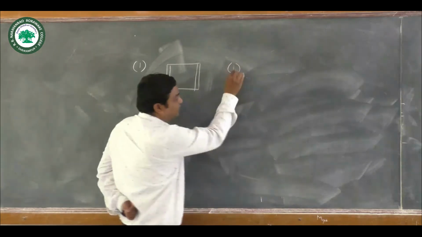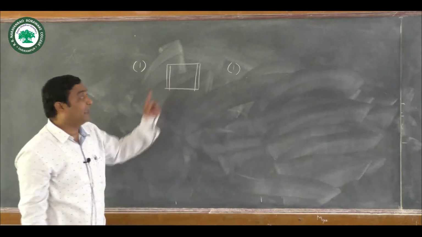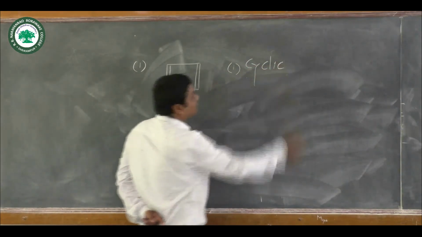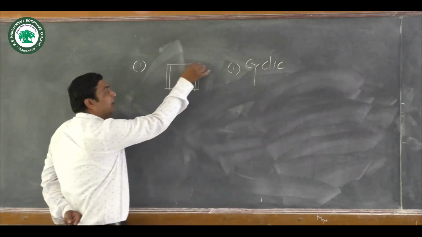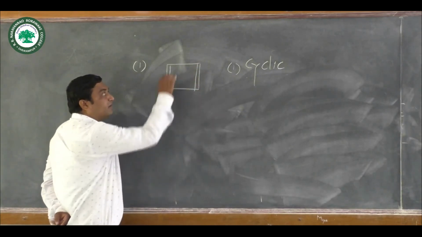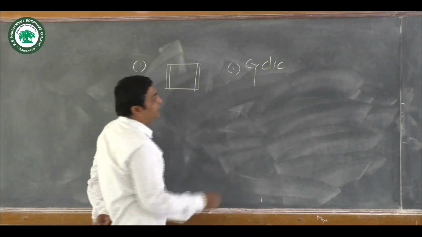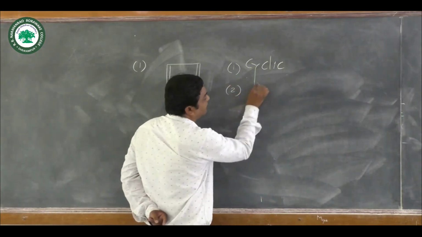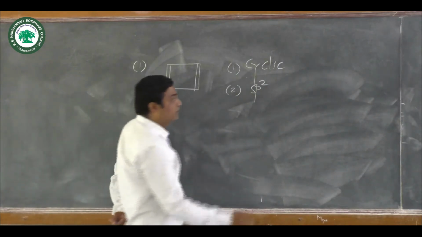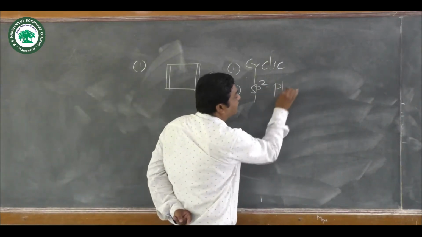First condition, as usual, we know that it is cyclic in nature. Each and every carbon atom of this 1,3-cyclobutadiene is sp2 hybridized. So it is planar in nature.